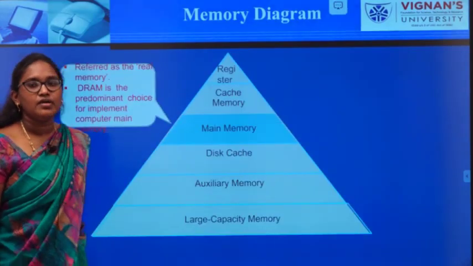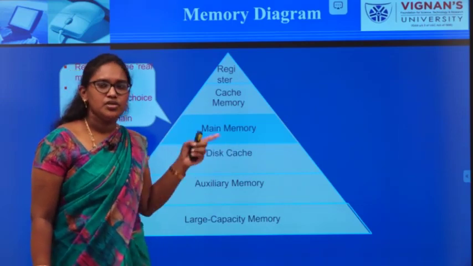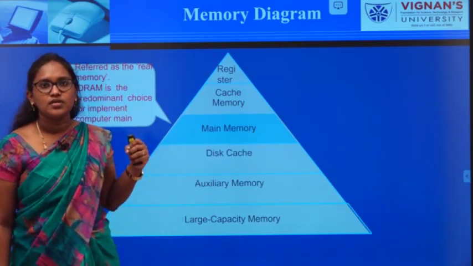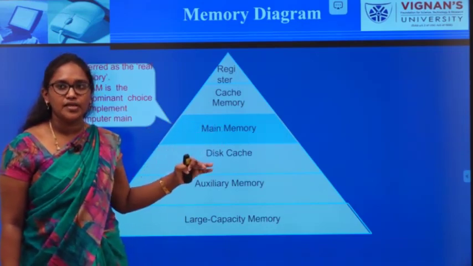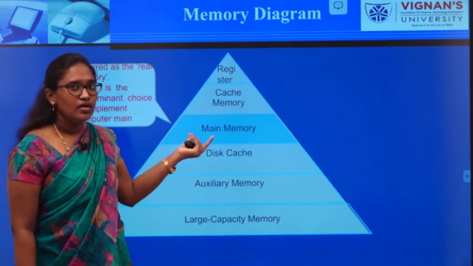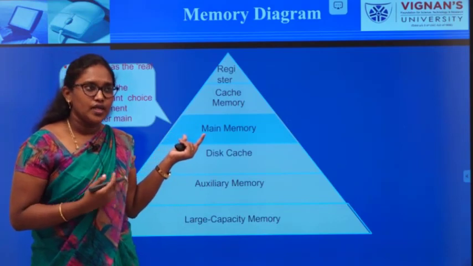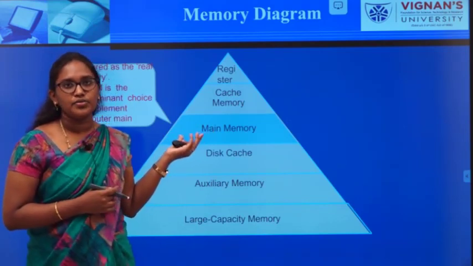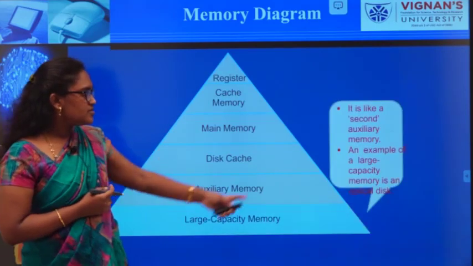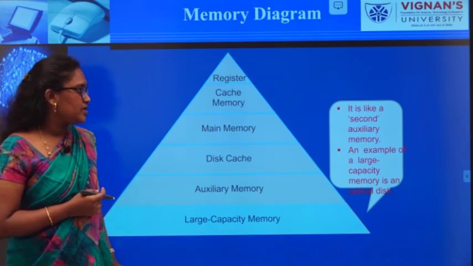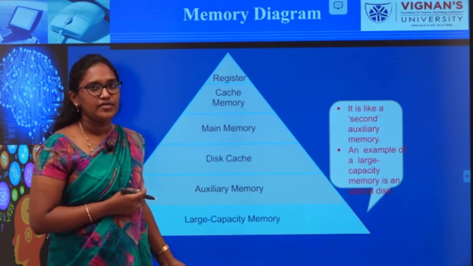Next one is main memory. It is used for temporary storage. In main memory you will be making use of RAMs. RAM holds the data for temporary usage, and when there is a power off or when you turn off your computer while working, obviously the memory will be lost. Next, the last one, is large capacity memory. Here you will store the data that has a larger capacity.